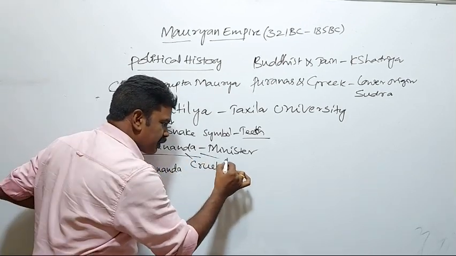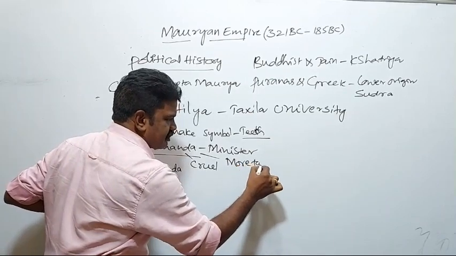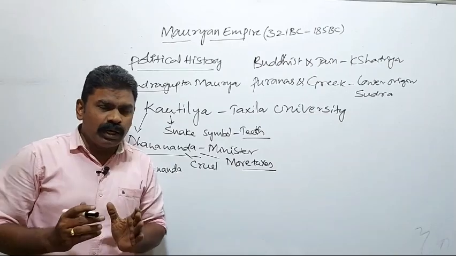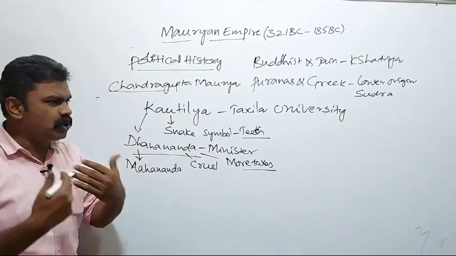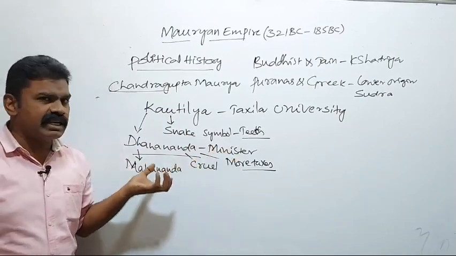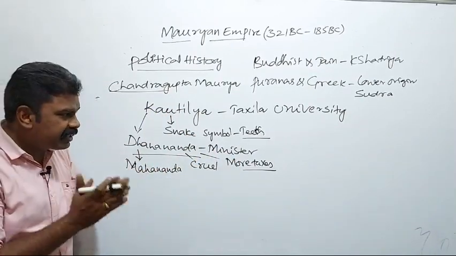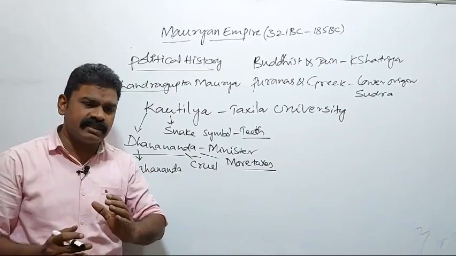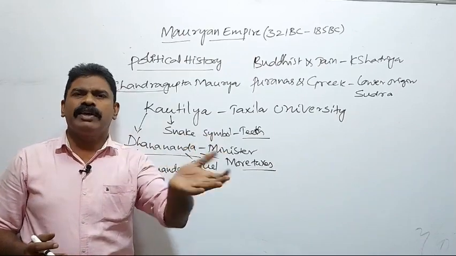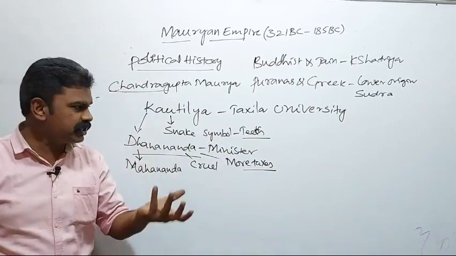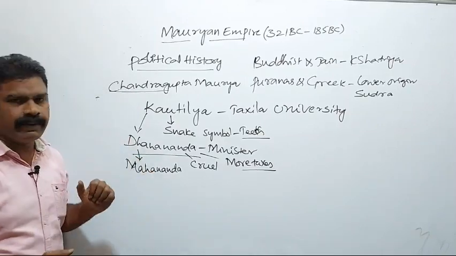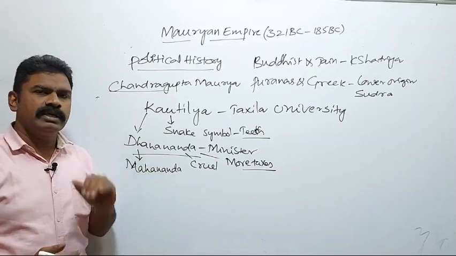He imposed more and more taxes on the heads of the people and collected them, but he did not use the collected amount for the welfare of the people. This was questioned by Kautilya. Kautilya questioned Dhanananda.